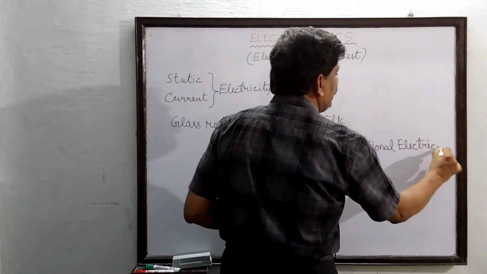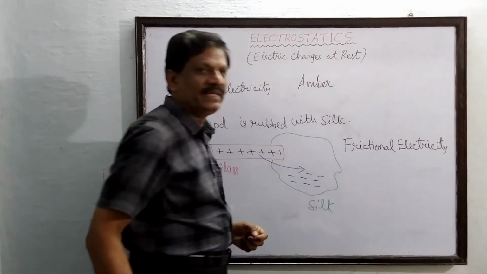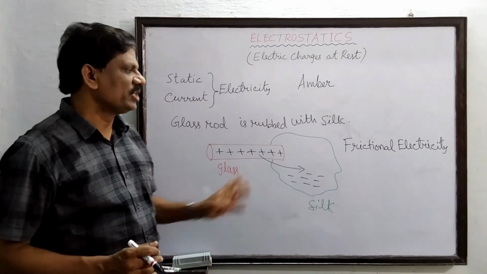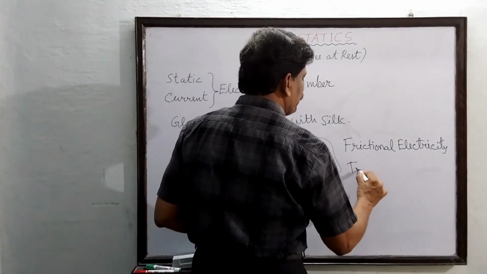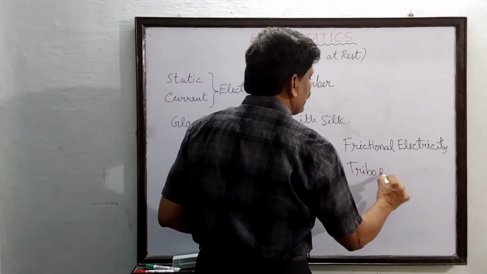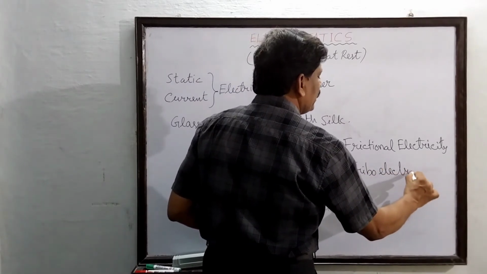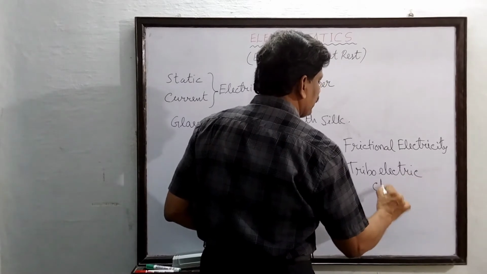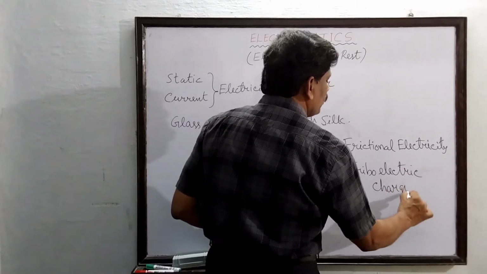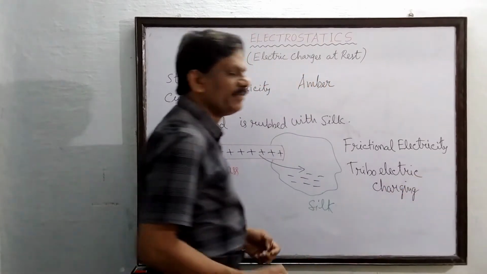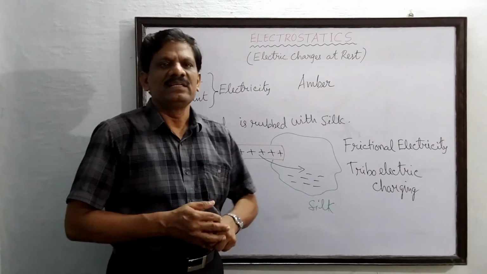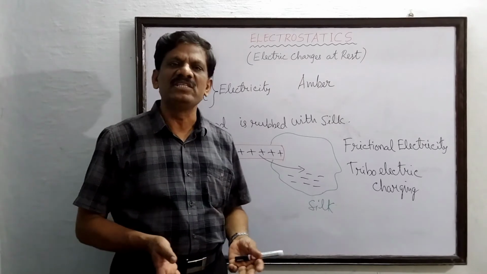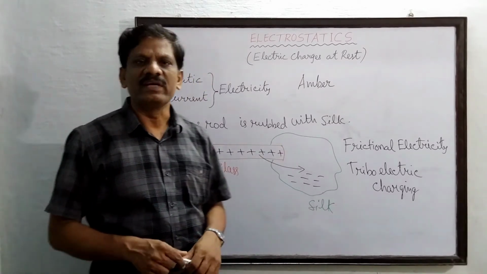Whenever one material is rubbed against another material, due to friction some charges are transferred. So this is also called triboelectric charging. There are different names for this static electricity. Static electricity is also called frictional electricity or triboelectric charging.